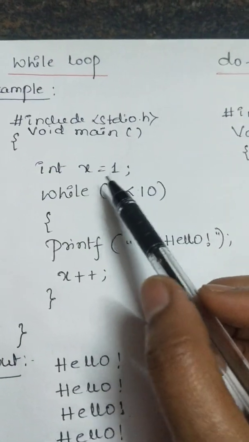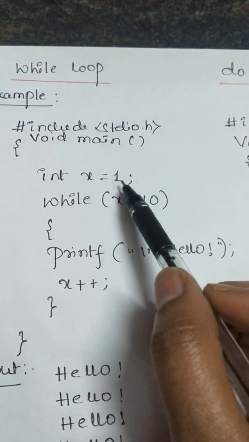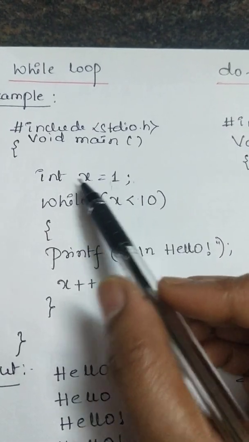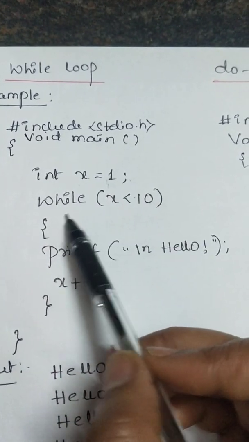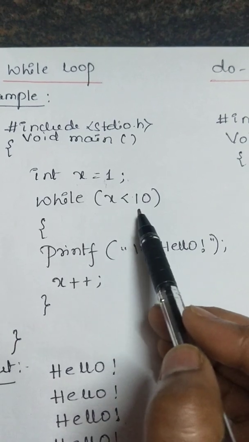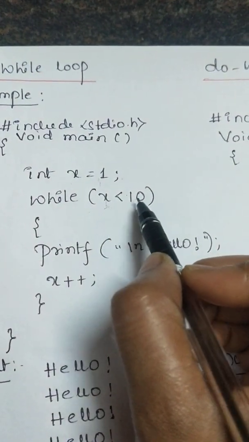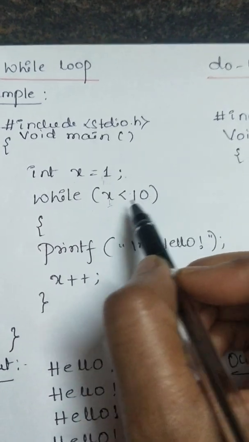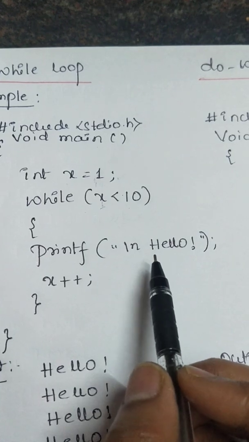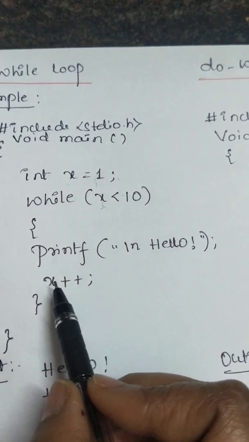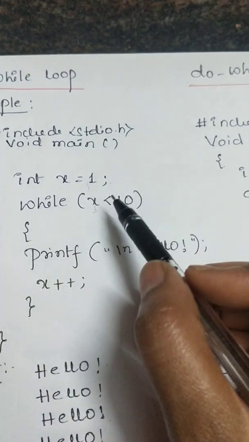Next, int x is equal to 1. This is the initialization, means we are assigning some value to the variable. x is a variable of type integer and the initialization value is 1. And we are checking the condition while x less than 10. So what is the value of x here? 1. We will check the condition: 1 is less than 10. Yes, 1 is less than 10. That's why it is going to execute hello, and then it will increment. So first time it will execute hello and afterwards again it will go back.